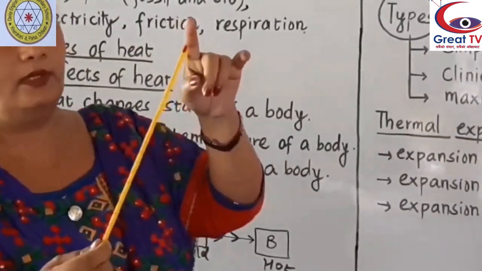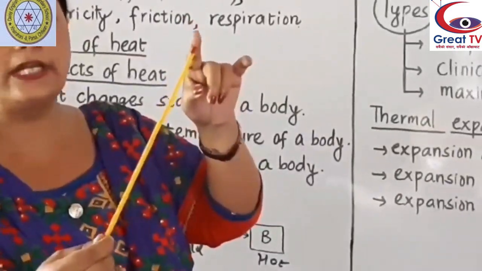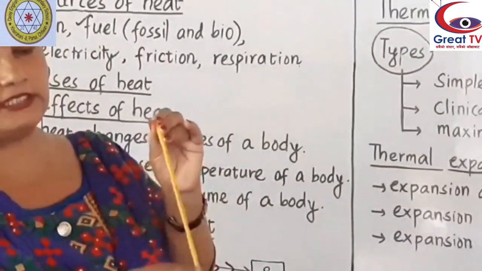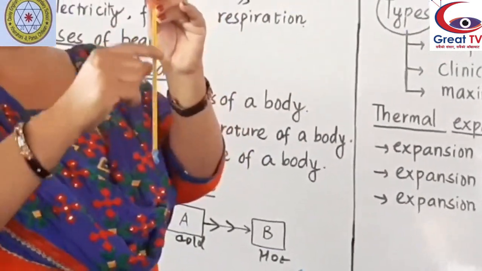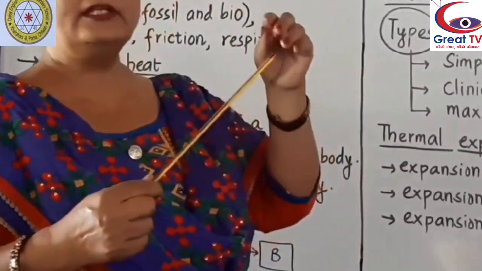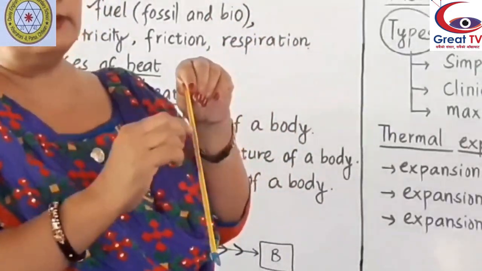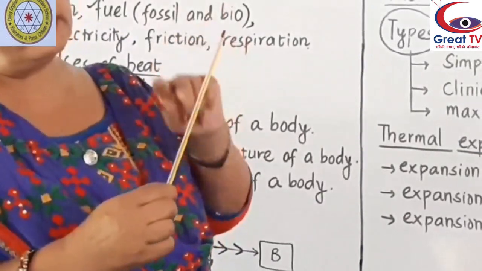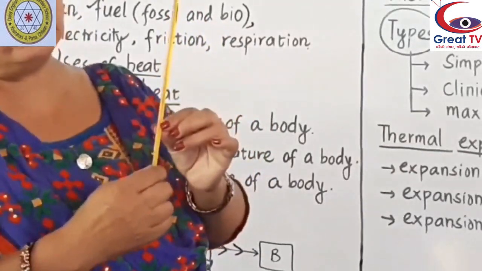This one is the bulb, in which mercury or alcohol is filled. A scale is calibrated on the glass stem to read the temperature of the body. When the bulb is kept in contact with a hot object, the mercury level in the capillary tube rises, and you can read the temperature of that object on the scale calibrated on the glass stem.